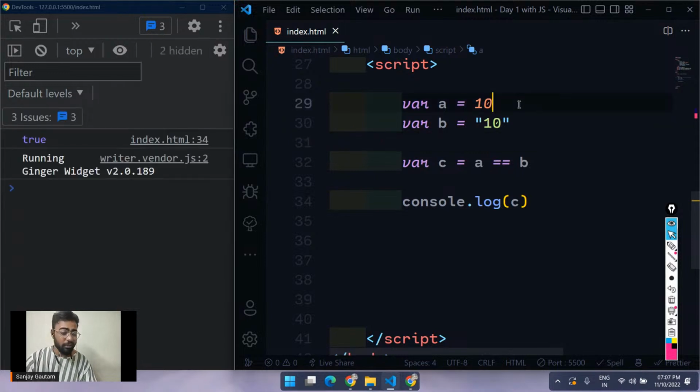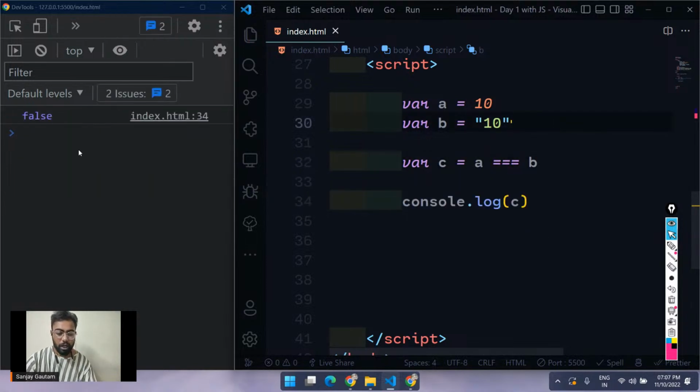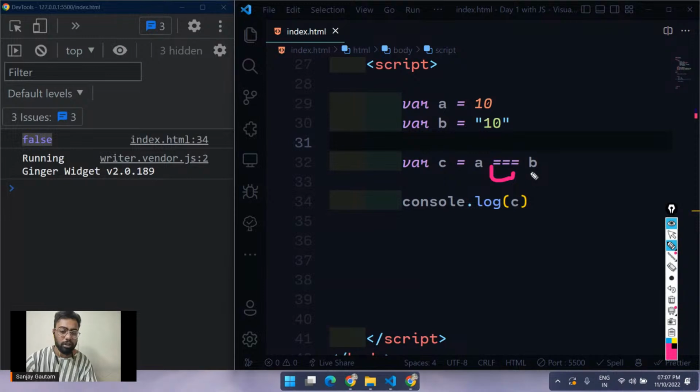But we want to get a false here. So how can you do this? Instead of double equals, use triple equals, and now we will get a false here. So what's the deal with this triple equals? Triple equals actually doesn't do that conversion behind the scenes. It won't convert this string to a number, so in that case, we are going to get false. So my personal advice to you is always use triple equals. It's better.